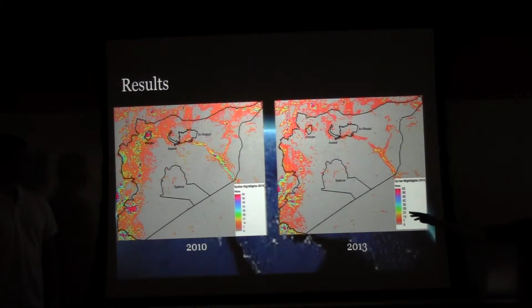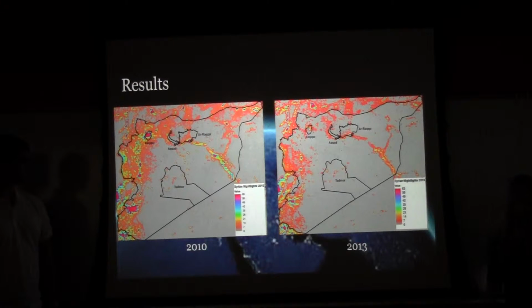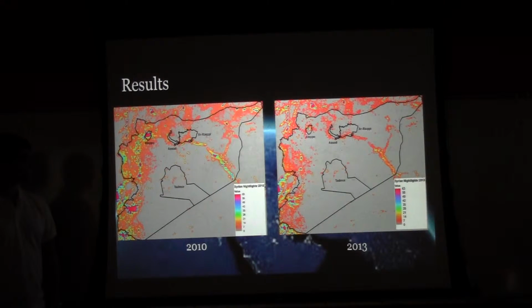So the one on the left is nightlights in 2010, and the one on the right is 2013, and it uses the 0 to 63 digital number scale for intensity, with 63 being the most intense. So you can see there's been quite a large loss, especially in Aleppo and in the southwest corner here, which is Damascus, which is the Syrian capital, and then also in Al-Raqqa, which is where the ISIS headquarters are currently.